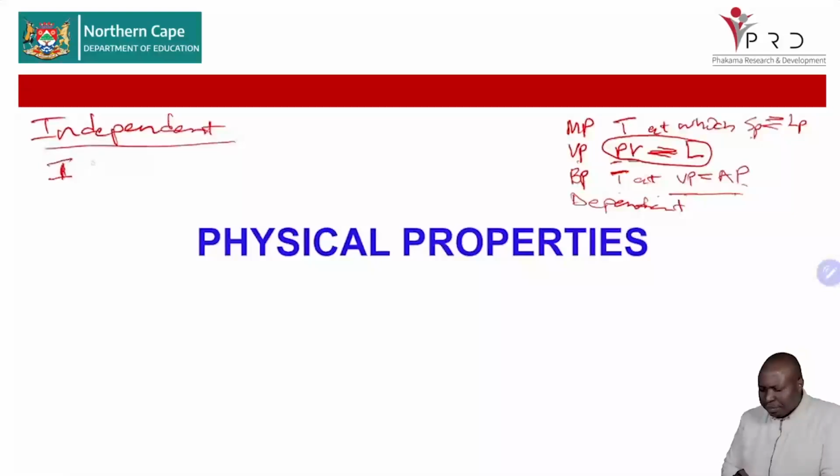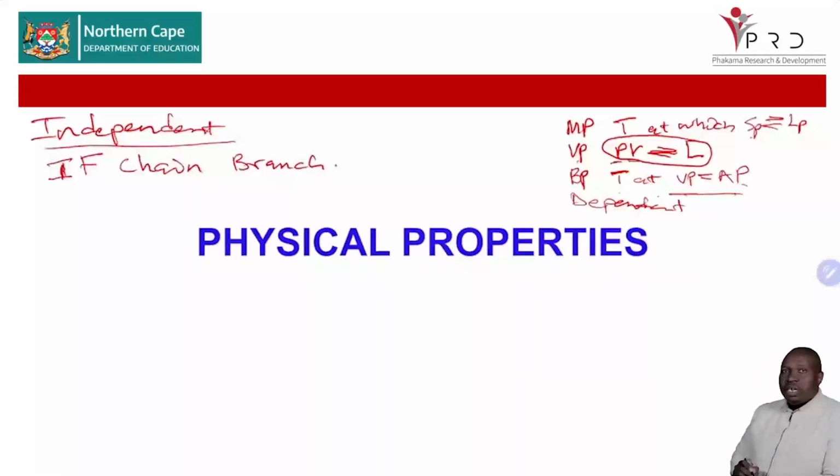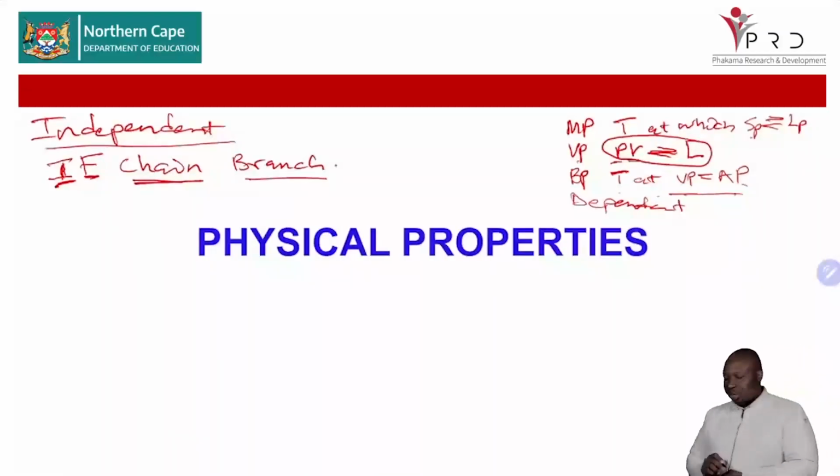So it's the intermolecular force, the functional group, and then the chain length and the branches. Those are the three things that you can change, because if you change the functional group, in our case for grade 12, you are changing the intermolecular force, and then you can change the chain length and change the branch.